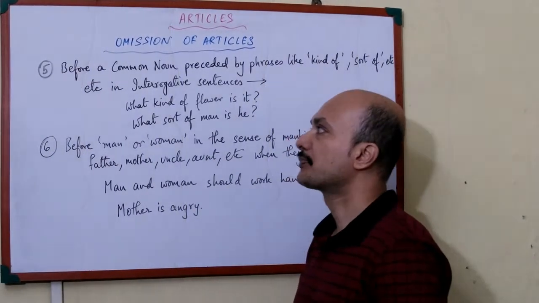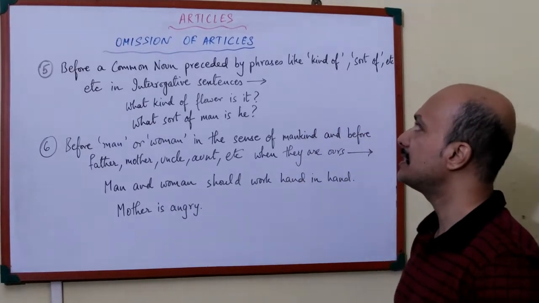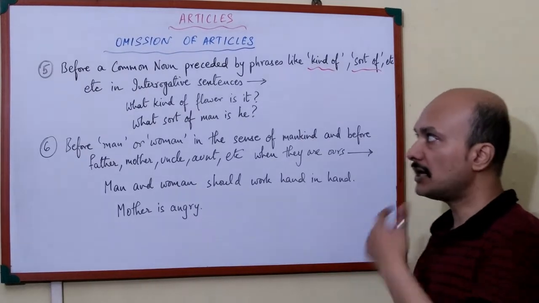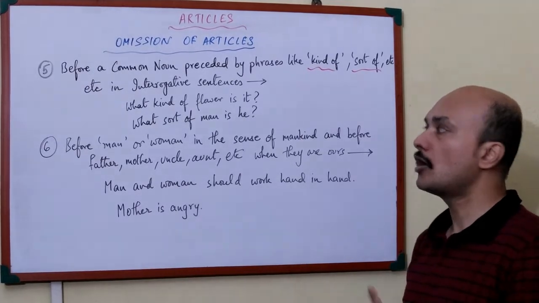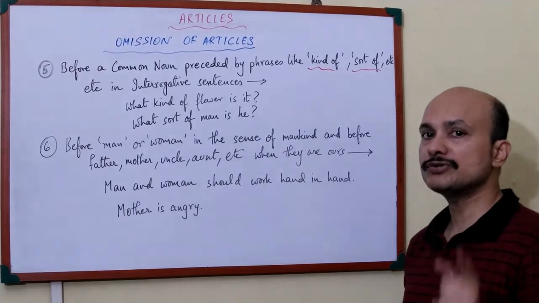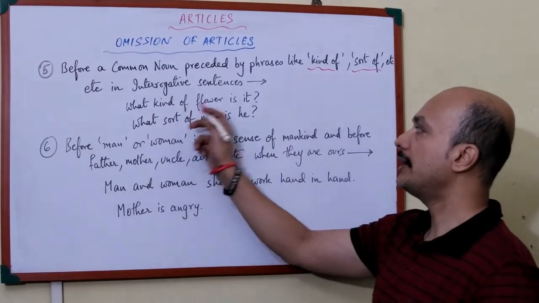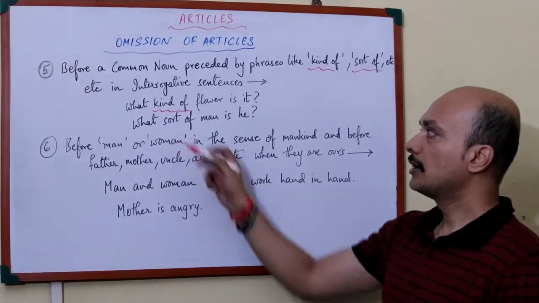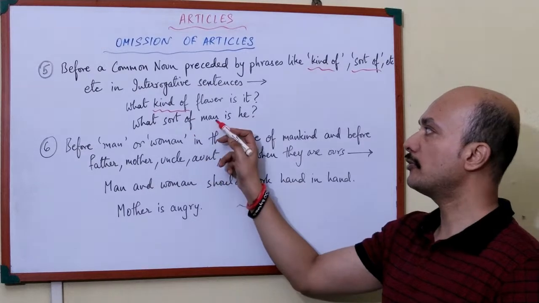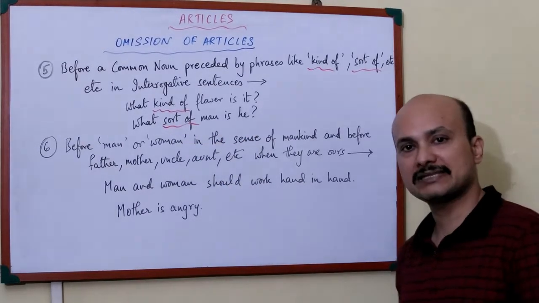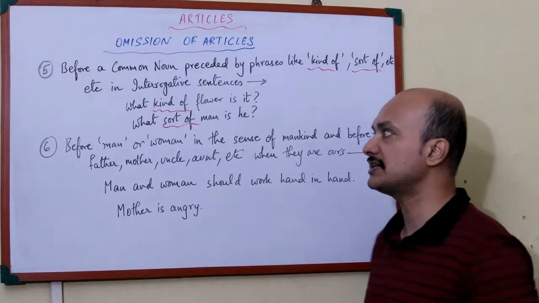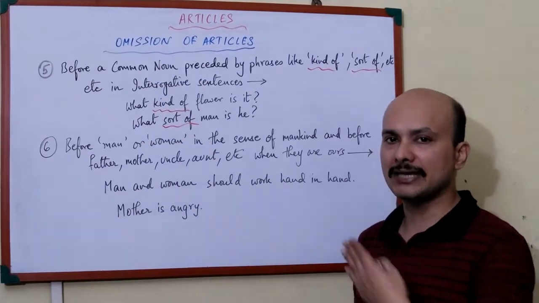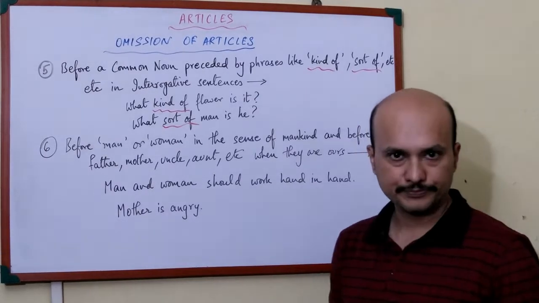Now, the next point is, before a common noun preceded by phrases like kind of, sort of, etc. If there are such phrases before a common noun, then we will not use an article. See, what kind of flower is it? Before flower you have the phrase kind of. What sort of man is he? Before man you have sort of. So in case of interrogative sentences you have such phrases like kind of, sort of, etc., we do not use any article before the noun.